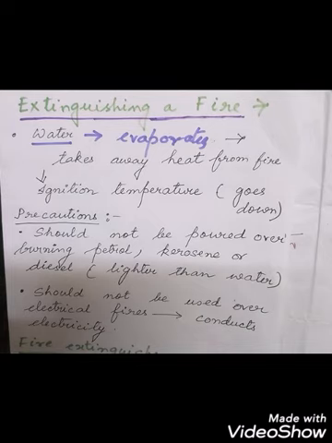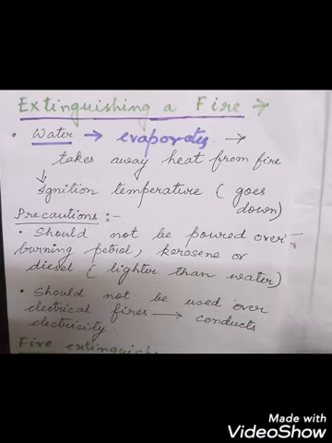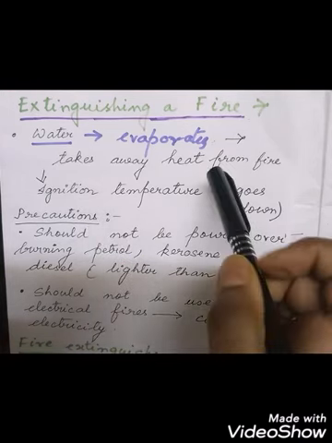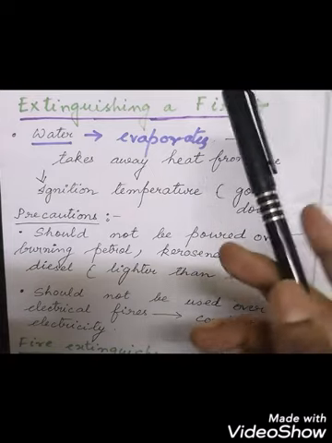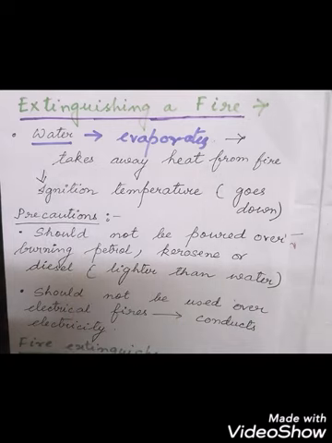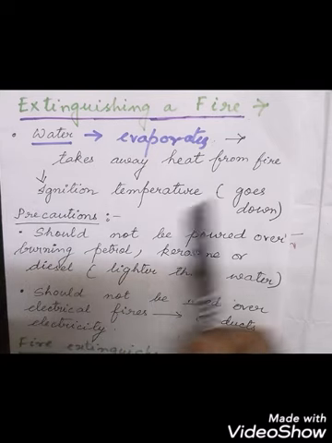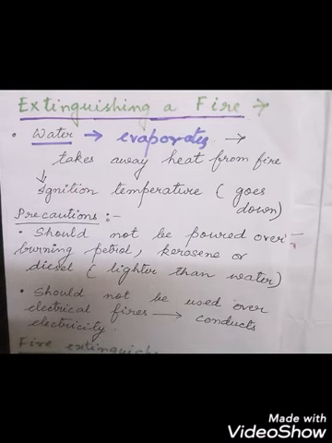Here in this part we will see how the fire can be extinguished. As you all know, you can use water for extinguishing the fire. How? Water evaporates. When you put water on the fire, the water will start evaporating, and so it will take away the heat from the fire. Then the burning material will cool down, the temperature will go down below the ignition temperature, and then the fire is extinguished.